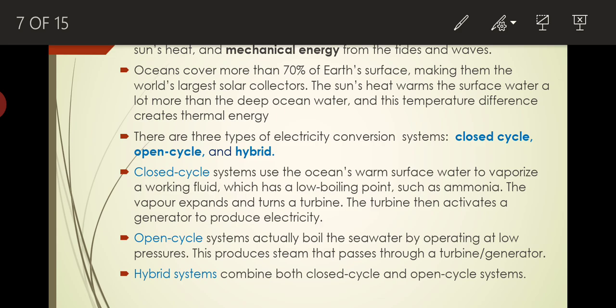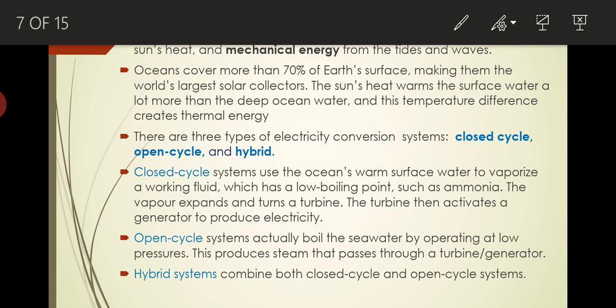At vacuum, at very low temperature, even at 10 degrees Celsius, 20 degrees Celsius, we will be able to vaporize the water. That technology is being used in the open cycle. So we will have separate flash chambers, and that chamber will be kept at a very low pressure.